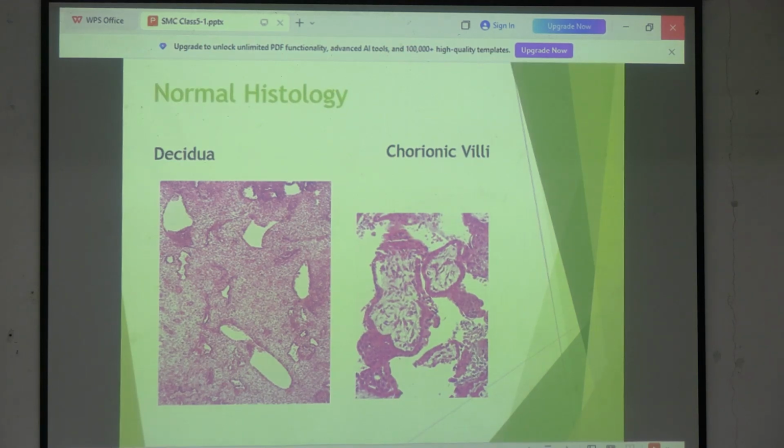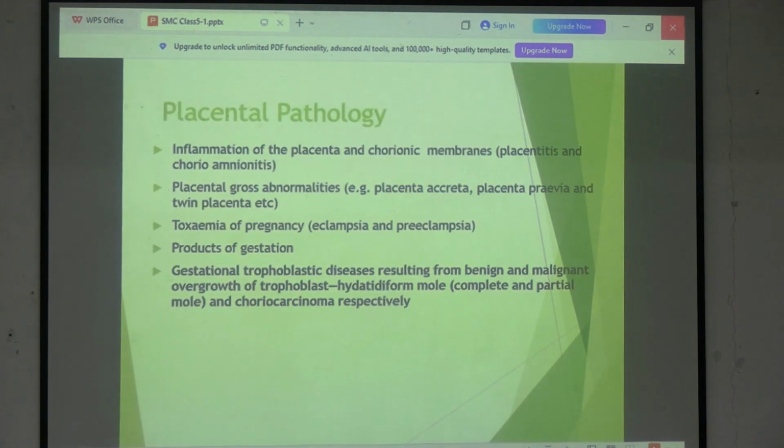Okay, so this is the basic histology of placenta, maternal side and fetal side. Why is this important? Because when you deal with placental diseases, if you don't know the basic histology, you will not be able to understand what is the exact change taking place in those individual diseases. Okay, now look, placental pathology, that is the topic of the day.